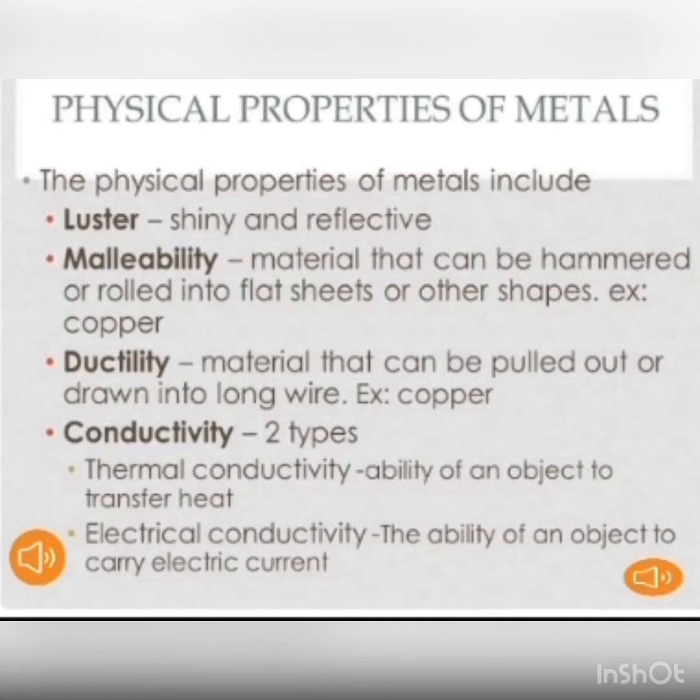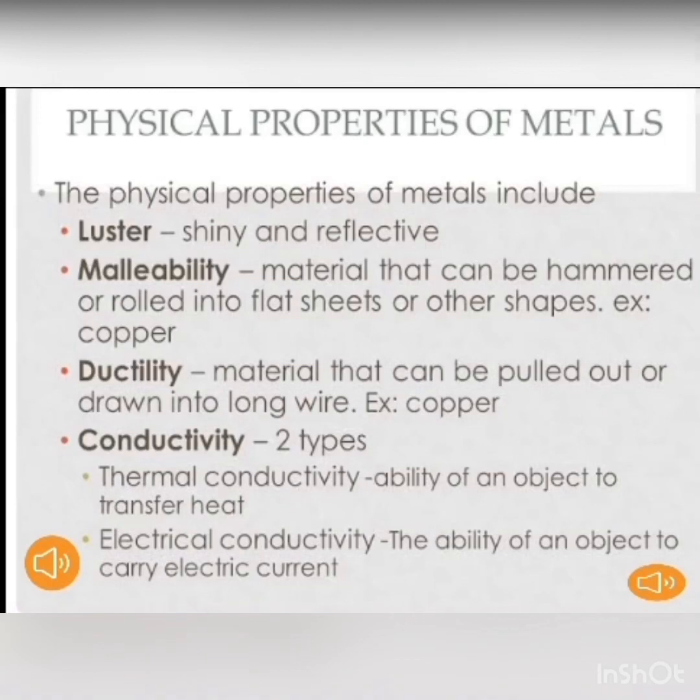Most metals are ductile. For example, wires are made up of copper, aluminum, iron. Gold and silver are among the most ductile metals. It is estimated that 1 gram of gold can be drawn into about 2 kilometer length of wire. Because of its ductile nature, copper is used in electrical wires, while non-metals cannot be drawn into wires as they are not ductile.